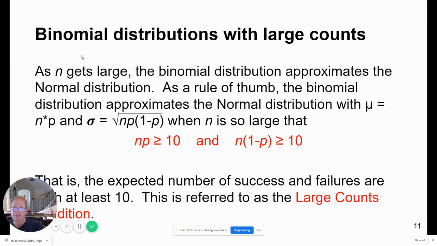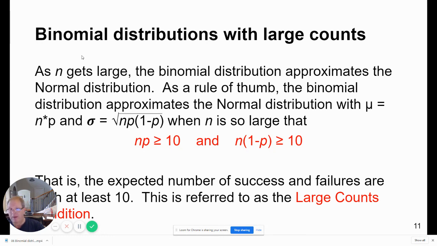The binomial distribution approximates a normal distribution with mean equal to np and standard deviation equal to the square root of n times p times 1 minus p, when n is so large that np is greater than 10 and n times 1 minus p is greater than 10.